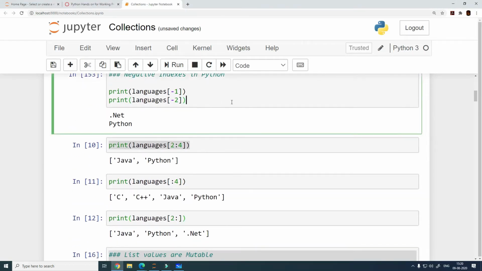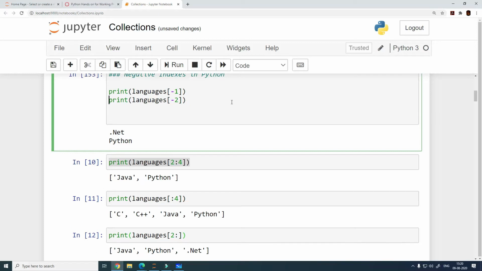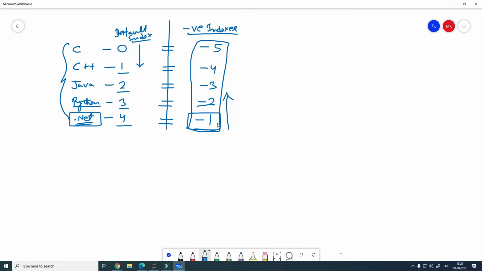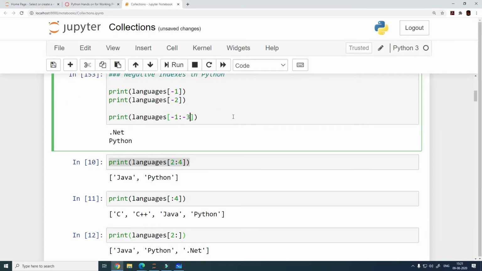Now, since you have negative indexes, you can also specify a range. How can you specify a range? You can specify a range as -1 to -3. What will that mean? -1 to -3 would mean these 2 elements, because the last element is of course skipped, so it will start from here and end at -2.